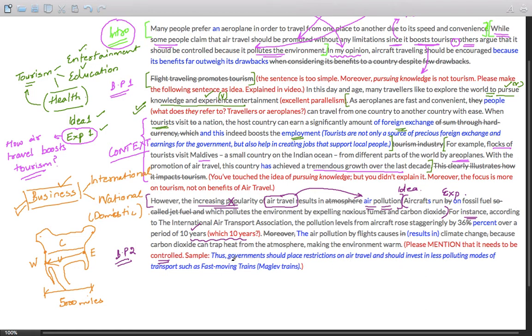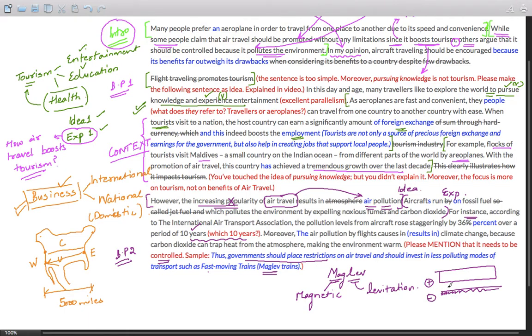So there should be stringent government restrictions or regulations in place, and there should be alternative means such as fast-moving trains, also called maglev trains. This is magnetic levitation. Just for your knowledge, maglev is magnetic levitation. Essentially it means a fast moving train that does not move on track. So this is a train and this is a track. To reduce friction, there's nothing between train and tracks, and there are just alternating magnetic signs.